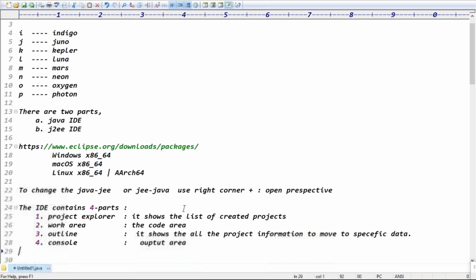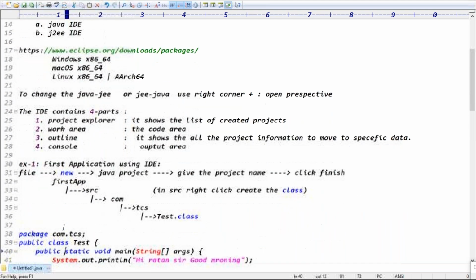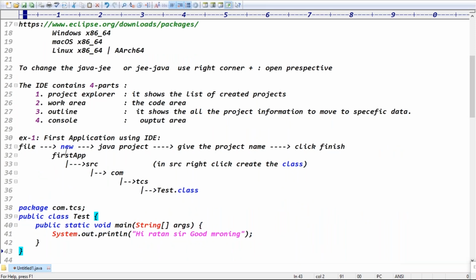The Eclipse IDE contains a total of four parts: project explorer or package explorer, work area, outline, and console. That's the first application I'm doing here. In the first application, go to the File menu, click on new project, give the project name and click on finish. You will get the first application with SRC. In SRC, right click and create the class. When you create the class, it asks for the package name. Give the package name, give the class name, and tick the main method. You'll get the main method.